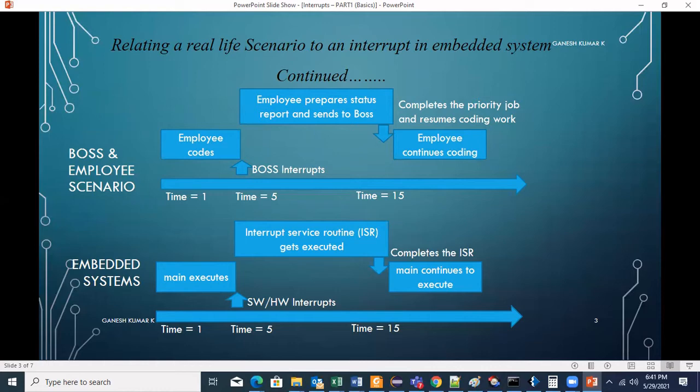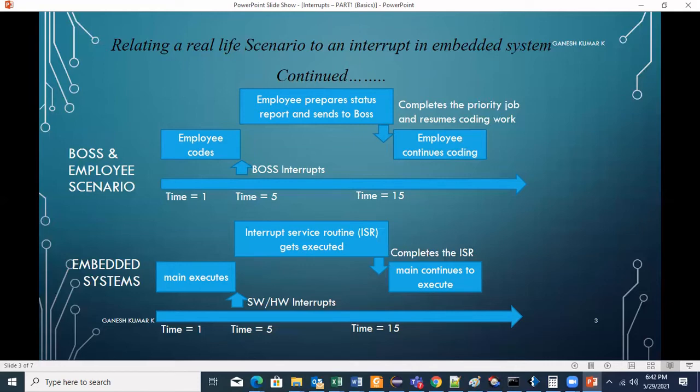While the main executes, if there is a software or hardware interrupt, the execution of the main is stopped. The interrupt service routine gets executed. We say the ISR is being serviced. Once the ISR is completed, the main starts to execute again. So this will help you to understand the basic concept of interrupt.